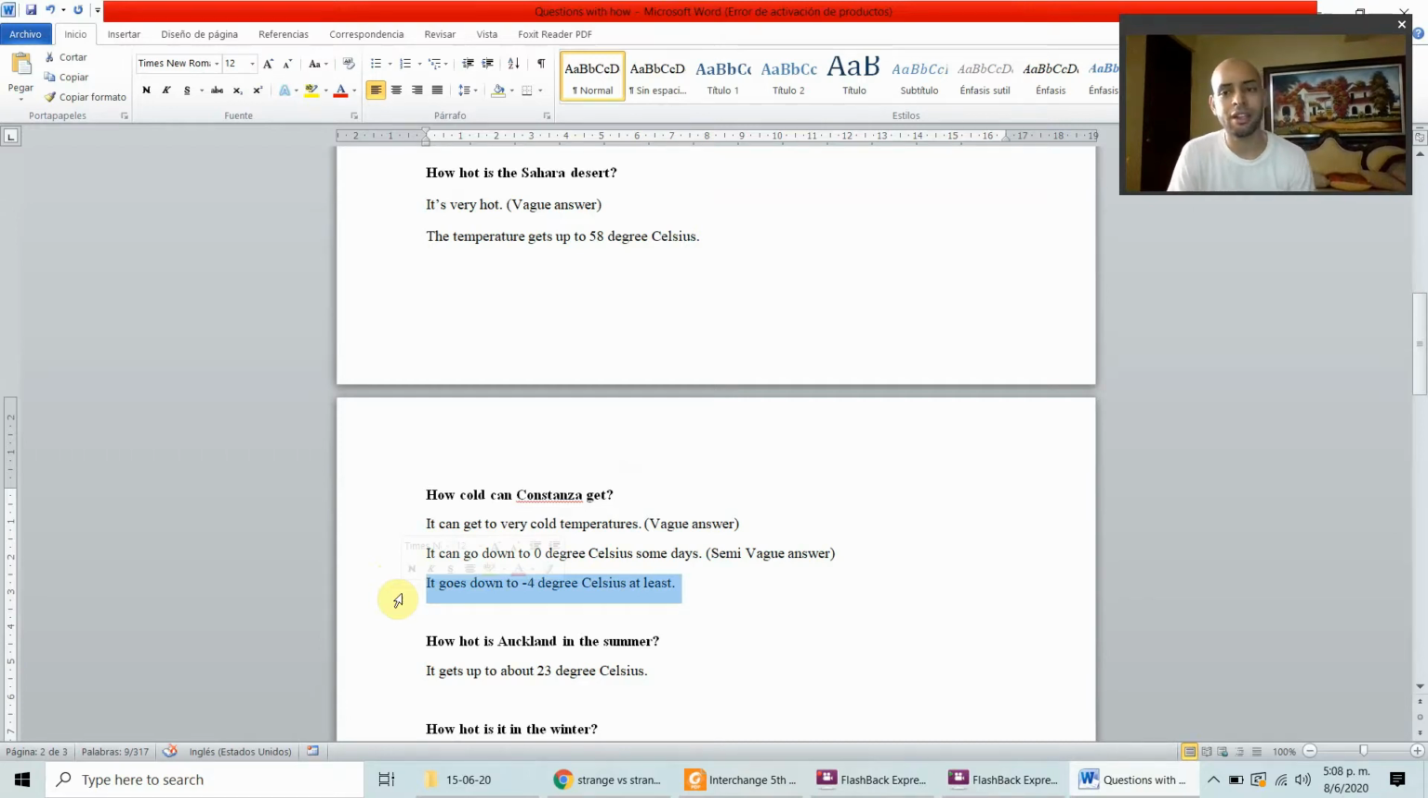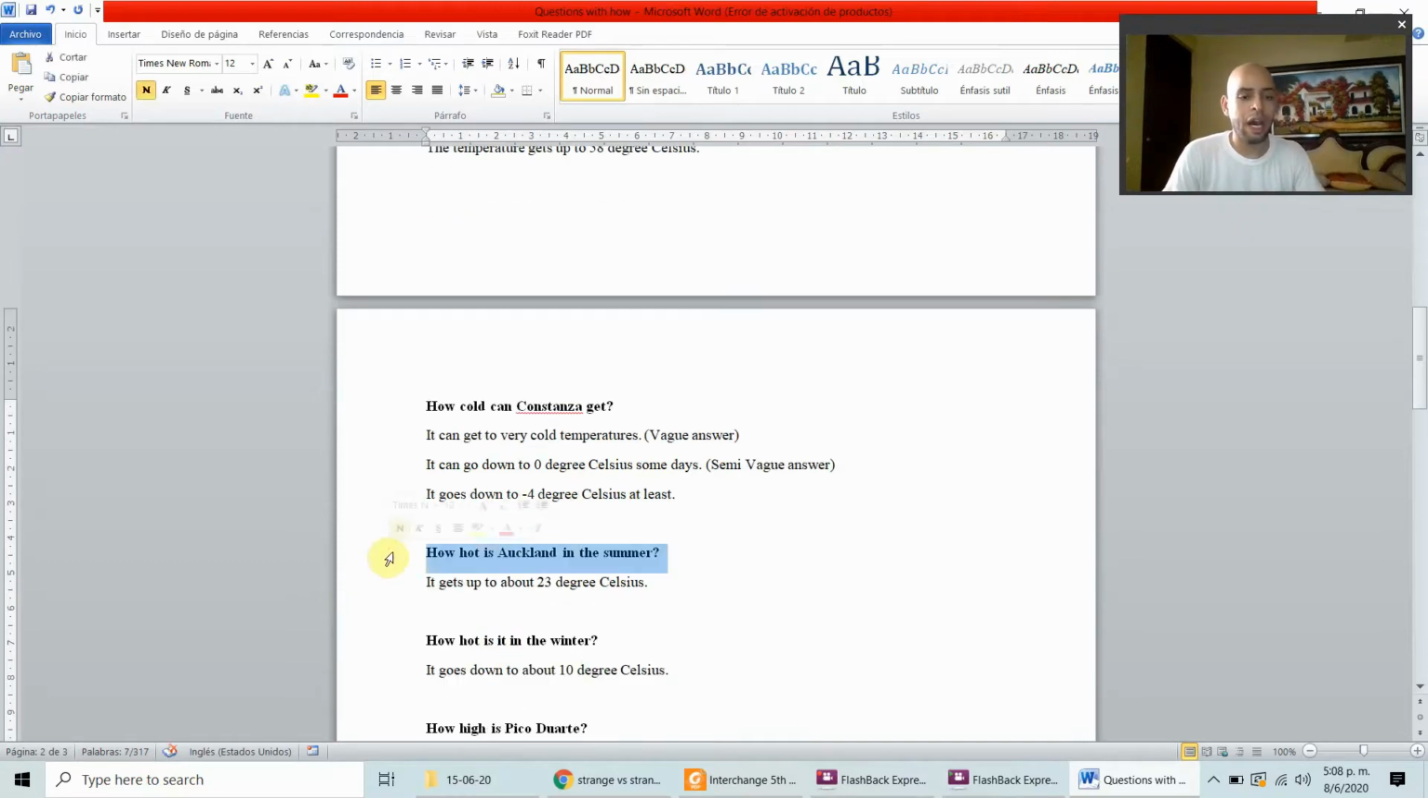What does that mean? At least, that's the lowest point it can get. It cannot get lower than that. As far as we know, the temperature has never been lower than negative 4 degrees Celsius.